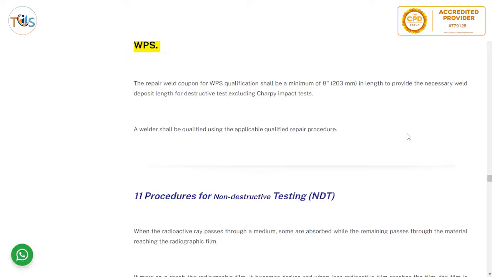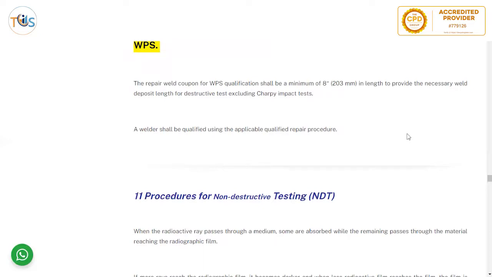The repair weld coupon for WPS qualification shall be a minimum of 8 inch in length to provide the necessary weld deposit length for destructive test, excluding Charpy impact test. So without Charpy impact test, it is 8 inch at least. With Charpy, it should be more, so that you get all the test coupons out of it, tensile test, Charpy test, etc.